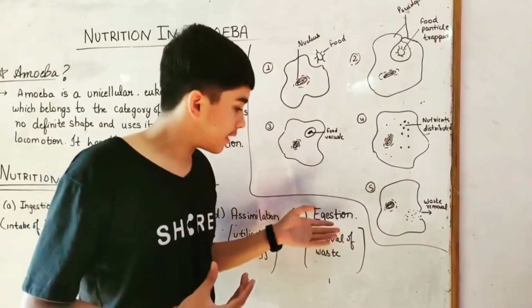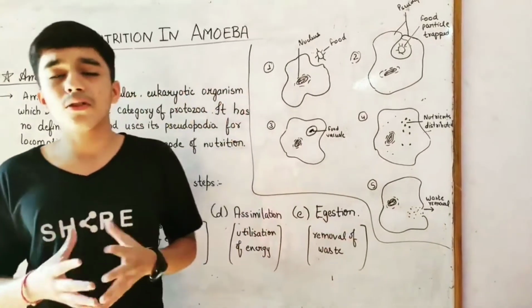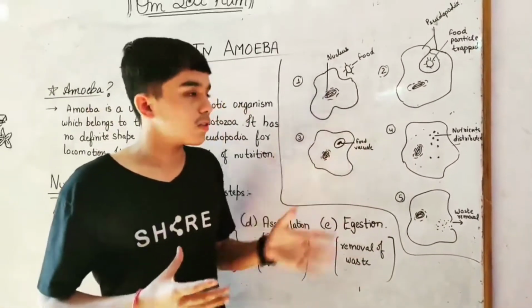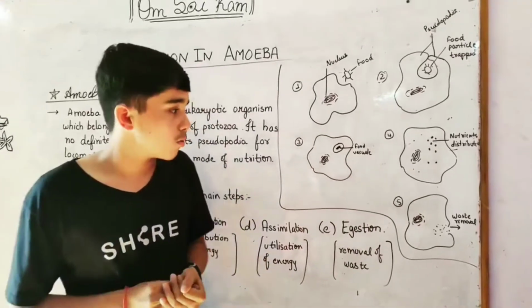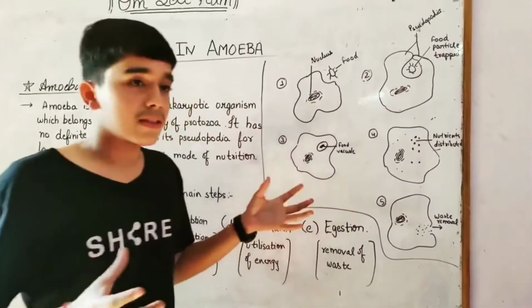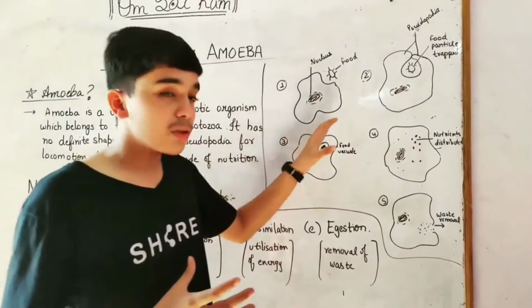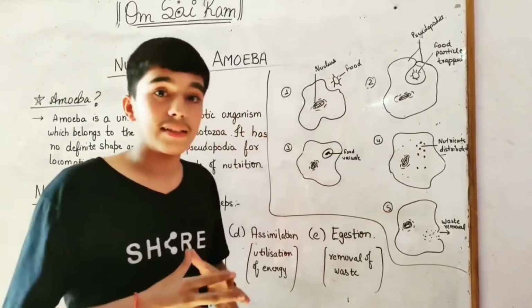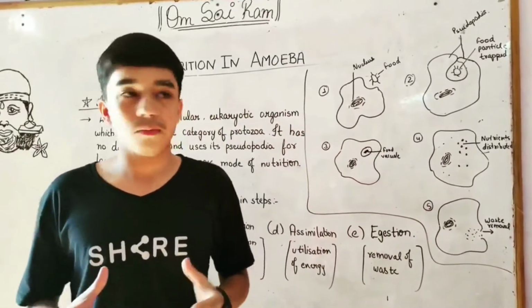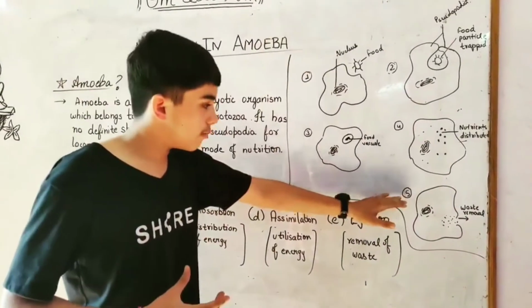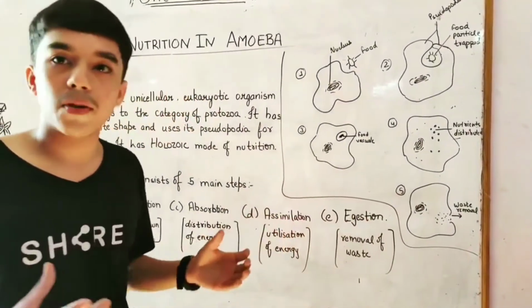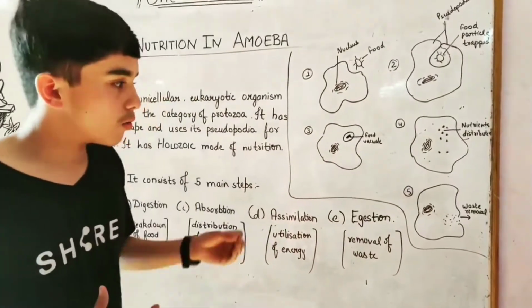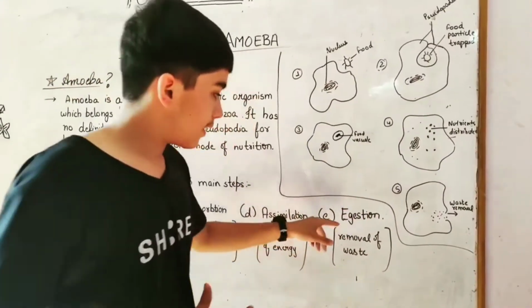Let's come to the final step, that is egestion. As we know that it is all a biological process and biological processes are not 100% accurate. So some improper functioning or some waste are produced at every stage. So it is also necessary to remove this waste, because if it will exist in the amoeba structure, it will produce toxins and amoeba will ultimately die. So how to remove this waste?